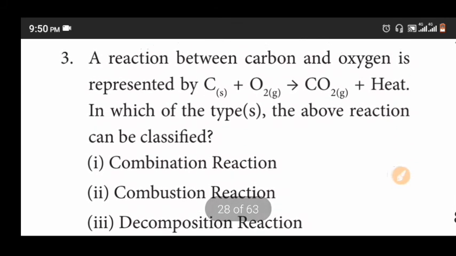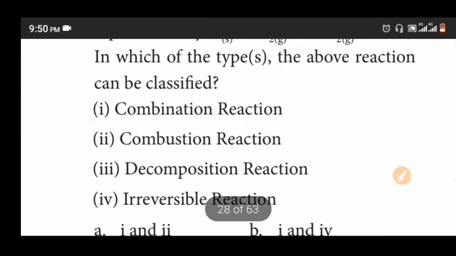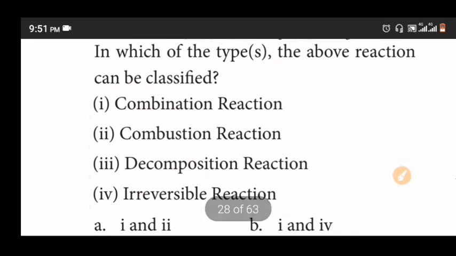Next, third question. A reaction between carbon and oxygen is represented by carbon plus oxygen gives carbon dioxide plus heat. In which type can the above reaction be classified? 1. Combination reaction.